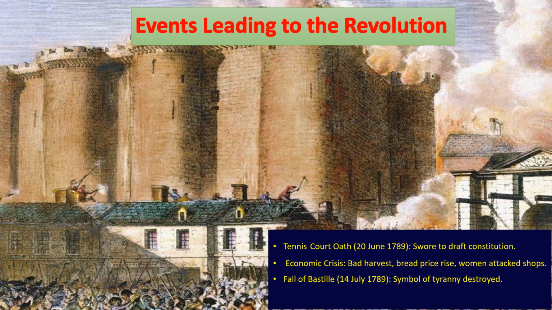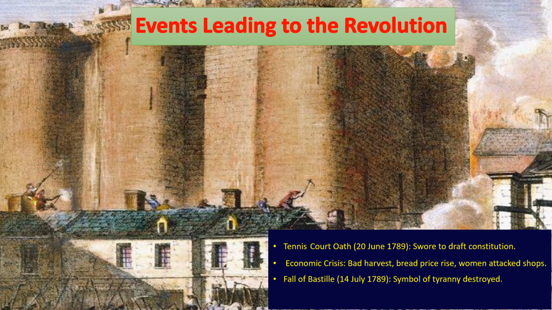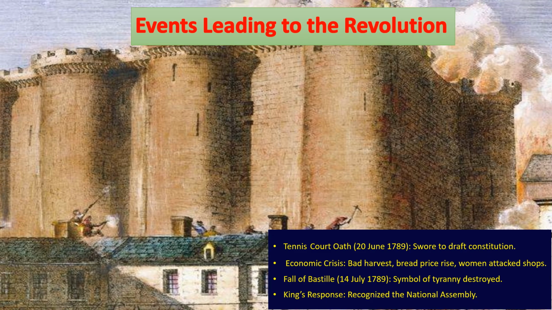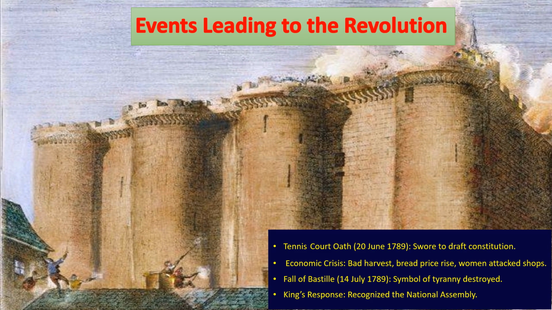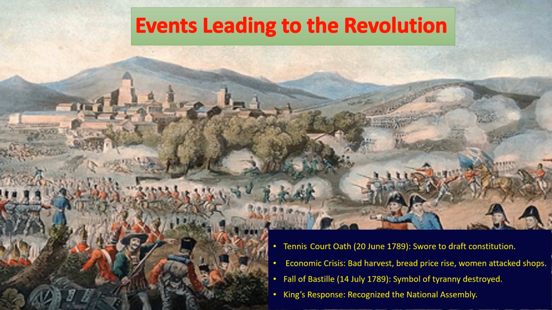Soon after, the people of Paris stormed the Bastille, a fortress prison that symbolized the king's cruelty. The fall of the Bastille became the defining moment of the revolution. The unrest then spread to the countryside.